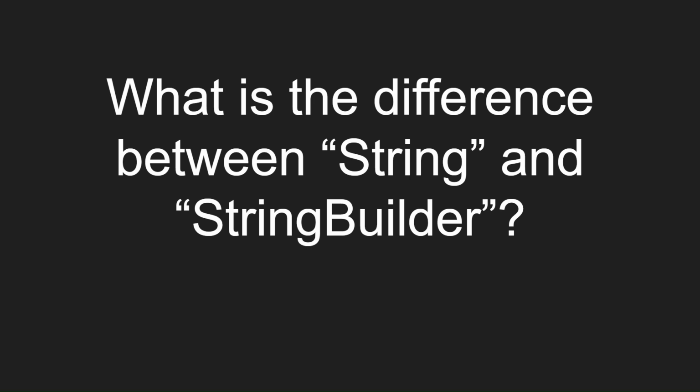So immutable means if you define one string, then you couldn't modify it. Every time you assign the same value to it, it will create a new string. In case of StringBuilder, mutability means that if any manipulation is done on the string, it will not create a new instance every time.